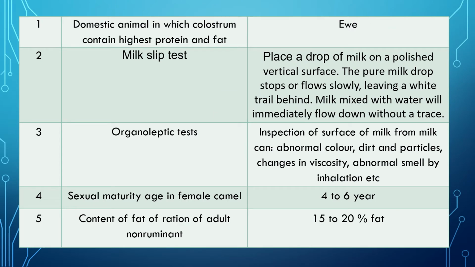Question 1. Domestic animal in which the colostrum contains the highest amount of protein and fat. Answer is ewe.